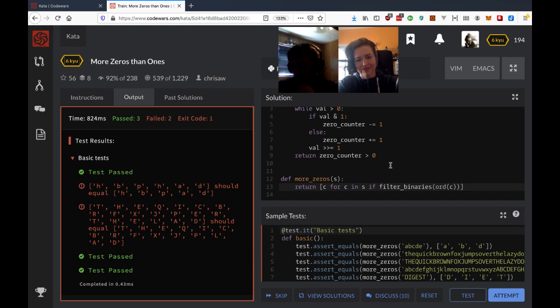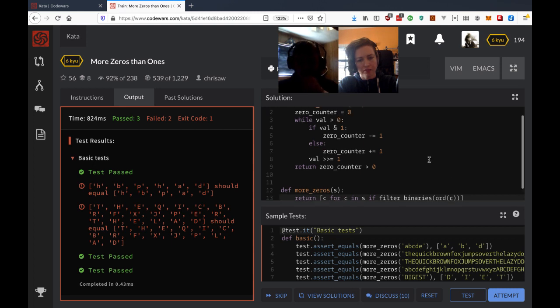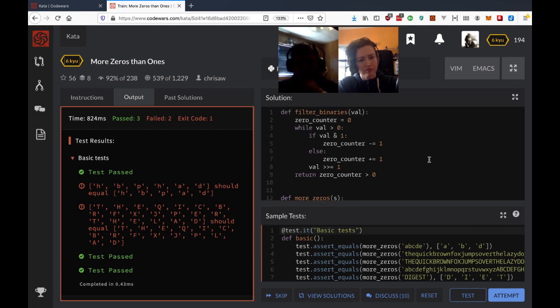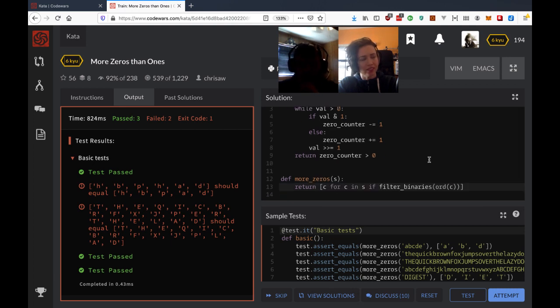Honestly, the easiest way to do this, I think... It has to be sorted in the order that it happens within the string, right? Some of these are not easy to tell because digest doesn't have multiple letters, but the ones that do are long strings. We can't just sort it alphabetically. So dot sort's not going to work, because B comes before H in the alphabet usually.